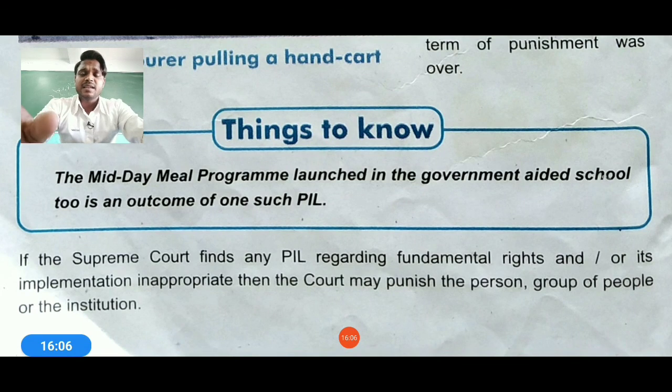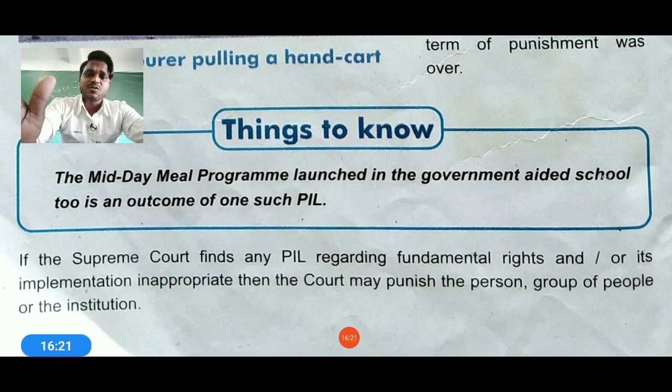The last line says that if the Supreme Court finds that any PIL regarding fundamental rights is filed or implemented inappropriately, then the court may punish the person or group of people or the institution. If you are filing a wrong case, the Supreme Court can ask you for an explanation, and if you are found guilty, obviously you are going to get some kind of punishment, or you need to pay some amount of penalty too.